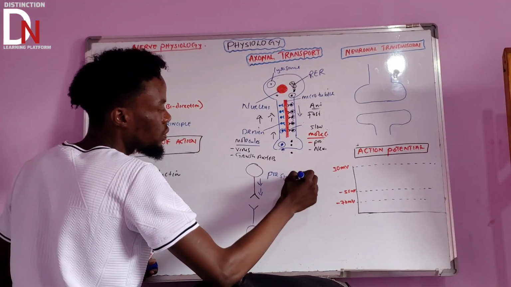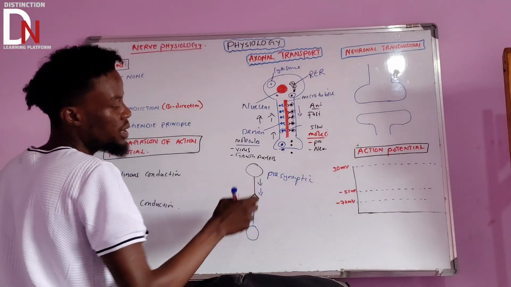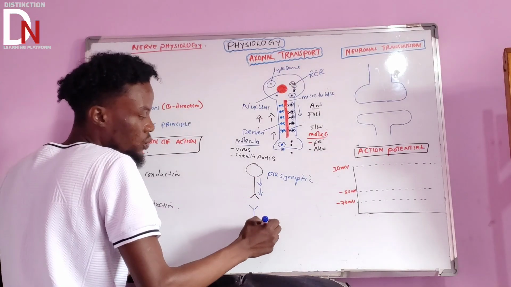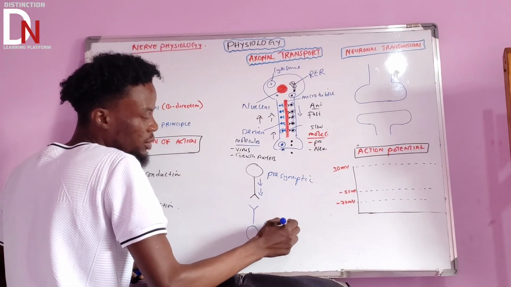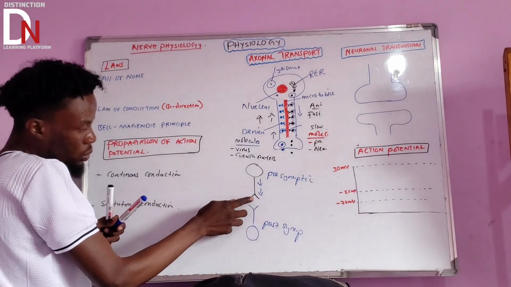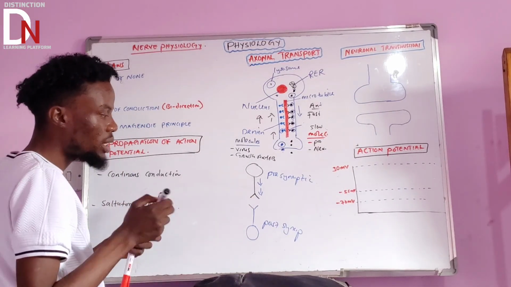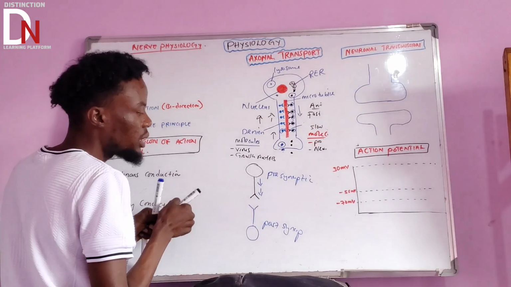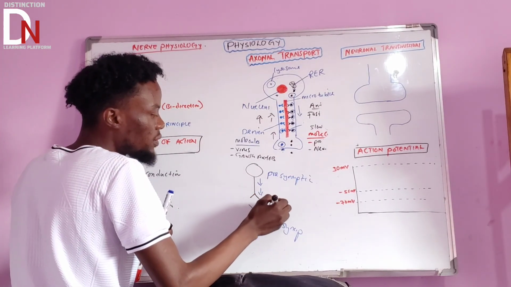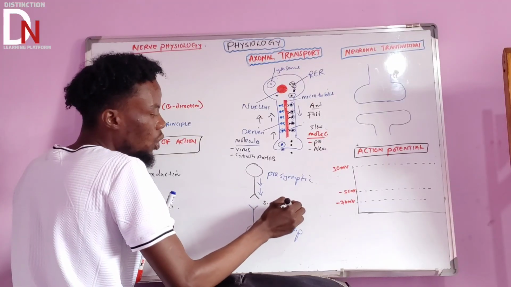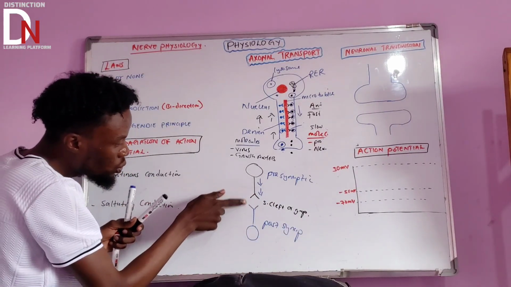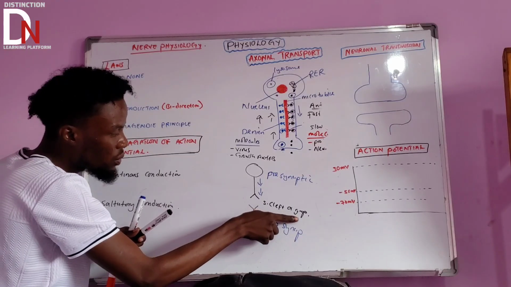So this is a presynaptic neuron, and the one after the synapse is called the postsynaptic neuron. Remember that the gap between these two neurons, we call it the synaptic gap or synaptic cleft. So the space between two neurons is what we call the synaptic cleft or synaptic gap.